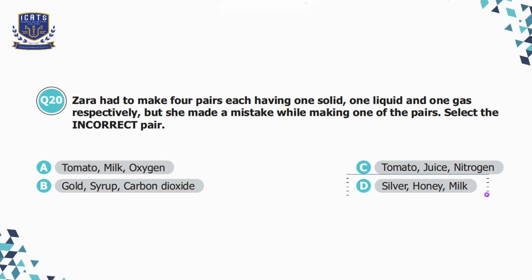So the incorrect pair is silver, honey, and milk because silver is a solid, but honey and milk are liquid. So there is no gas in the given list. So I'll choose option D here.